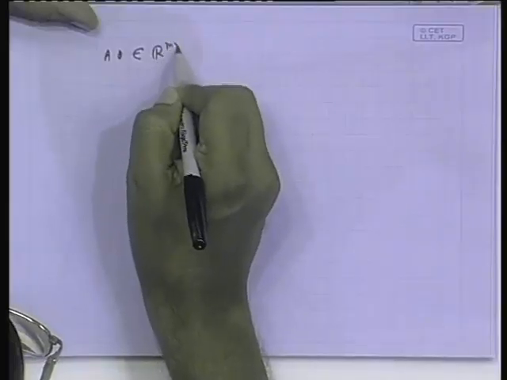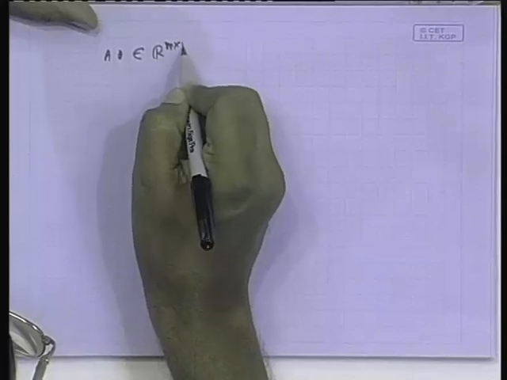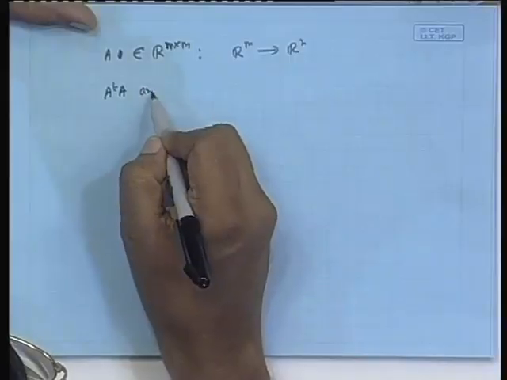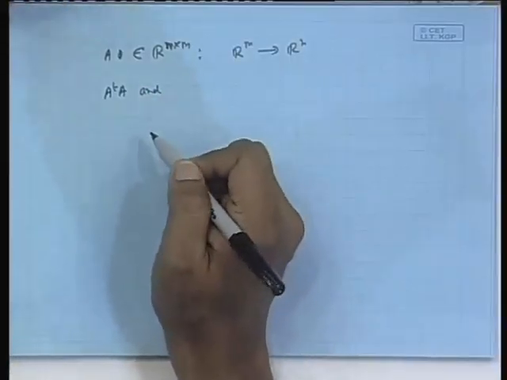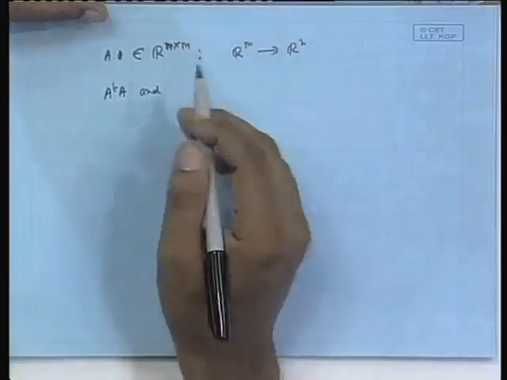Okay, let us see what we have done so far. A was a matrix of the size n cross m. It was mapping R m to R n. This we have seen. Then we have also seen that A transpose A. We have seen many things. I am only narrating a few which we did towards the end of the previous class, because I cannot go on narrating all the properties.